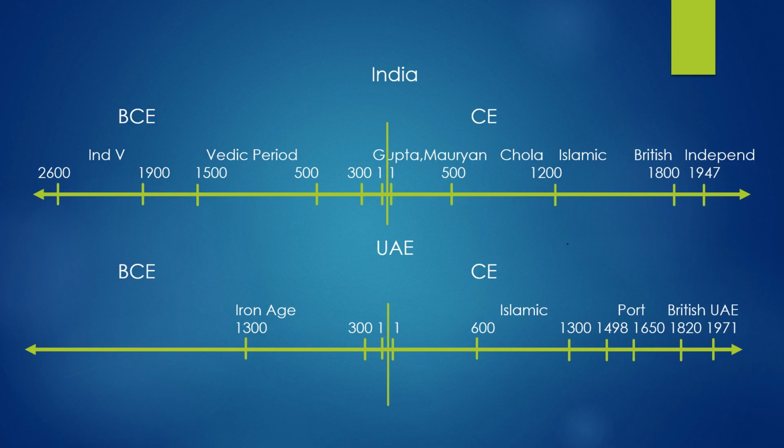This is a timeline drawn on a number scale, similar to a mathematic number scale, showing India and UAE in parallel. If you study by drawing a timeline like this, marking the dates BCE and CE and marking your periods, then it becomes easy to study history, easy to remember the dates.